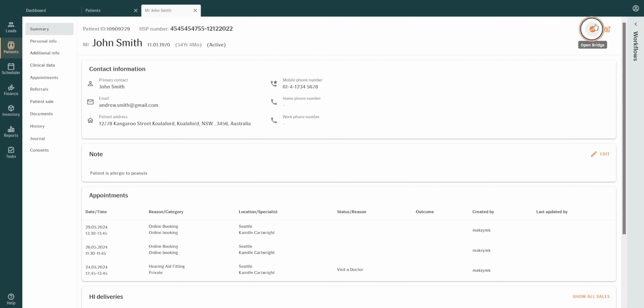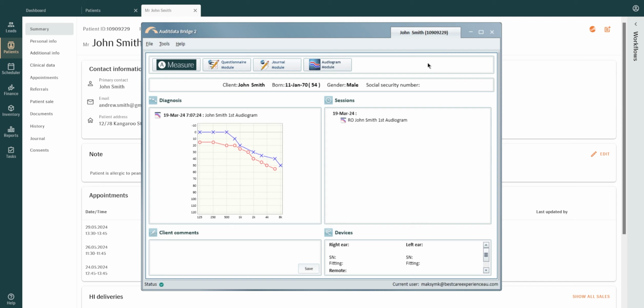Select the Open Bridge icon on the top right of the patient summary page. This opens an application called Bridge that will link you to the Know module. Bridge will transfer your test results and journal notes into Manage. The module dashboard is at the very top, followed by patient information.